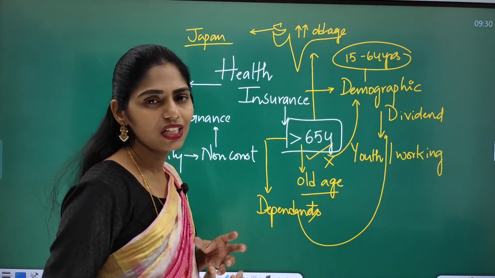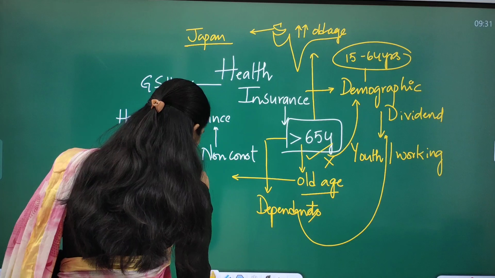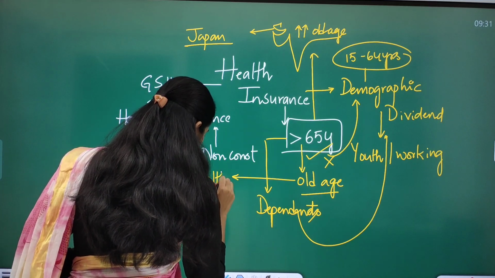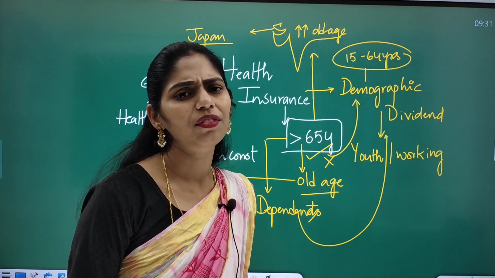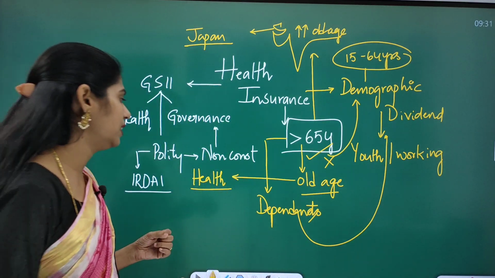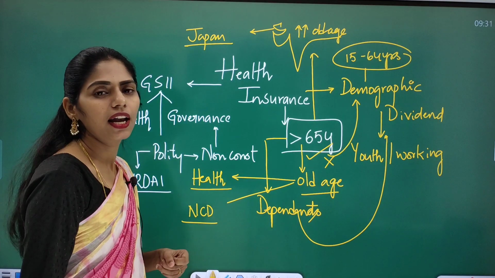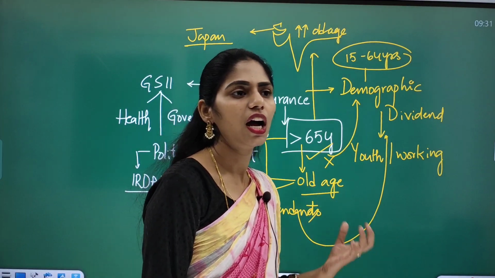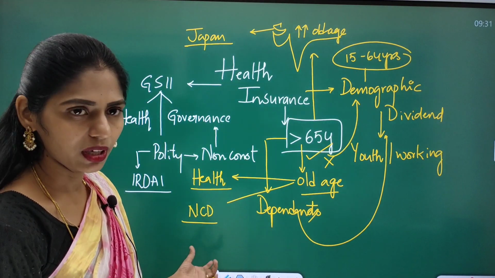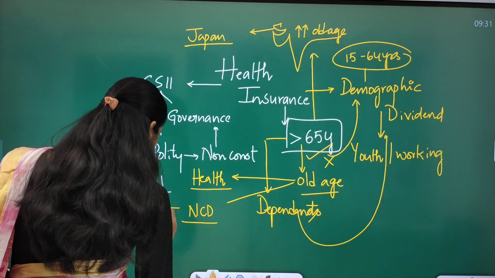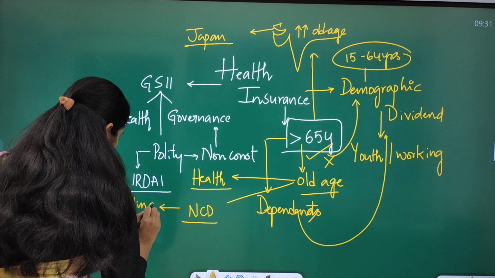In Japan there is an increase in the old age population. Whenever there is an increase in elderly people, they will be facing many health issues. Because of increasing age, the cells become weak, so they succumb to different diseases, especially non-communicable diseases like kidney damage, liver damage, heart disease or lung disease, or any other non-communicable disease. So in that context, the government needs to increase its spending on the health of these elderly people.